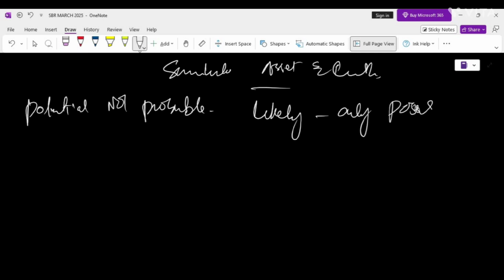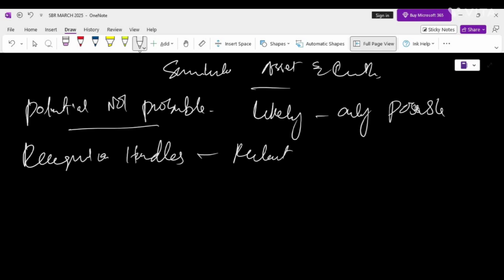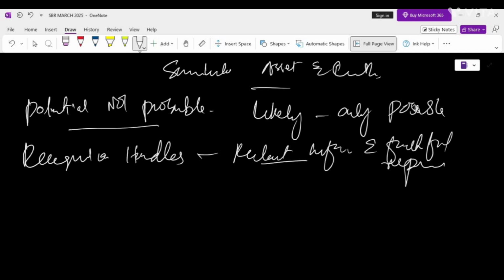The second thing is recognition hurdles. Both must provide relevant information to be recognized in the statement of financial position. By relevant information, we mean that the information is useful to the user, and this information should be faithfully represented. By faithful representation, we mean that the information is accurate and reliable. So significant uncertainty in existence and measurement can block recognition. And the third thing is judgment.